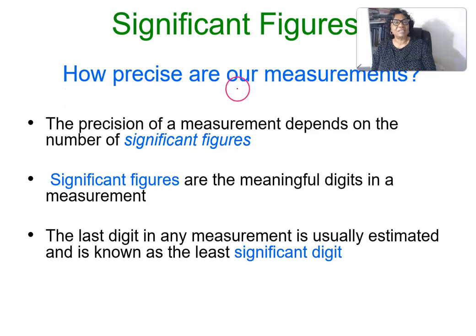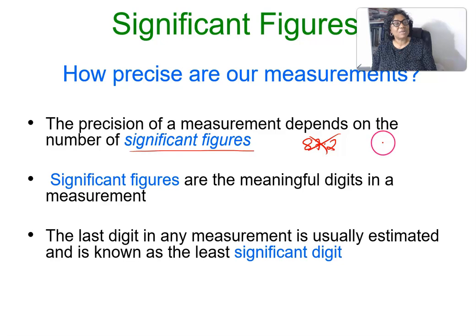How precise are our measurements? The precision of a measurement depends on the number of significant figures. That is why I said anybody who writes 87.2 is wrong.